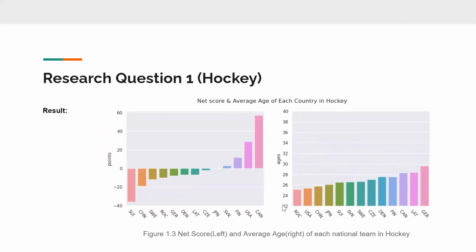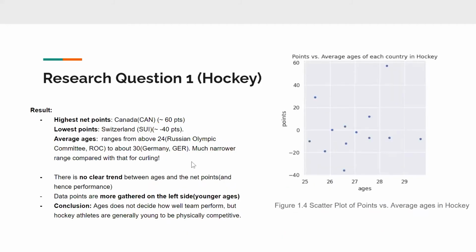And here's our result for net score and average age, and some highlights. The net points go from negative 40 to 60 points, and the average ages range from just above 24 to 30, which is much narrower compared with the range of ages for curling. And again, there is no clear trend between the ages and the performance. So our conclusion is that age does not determine how well the team performs, but the hockey athletes are generally young, because we can see the data points are mostly gathered on the left-hand side of this graph. The athletes are generally young enough to be physically competitive.